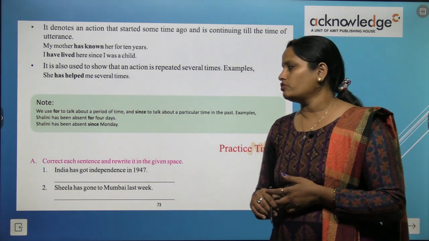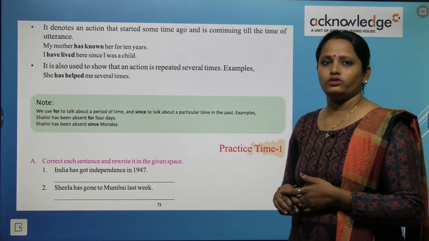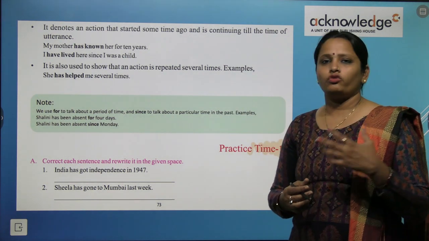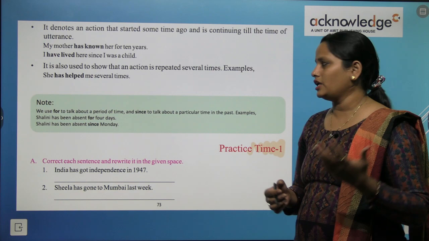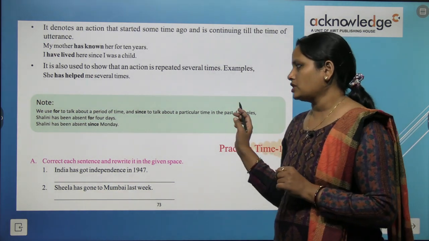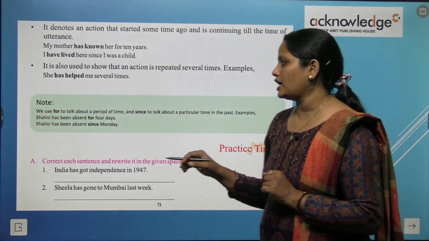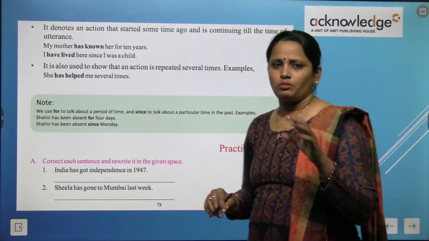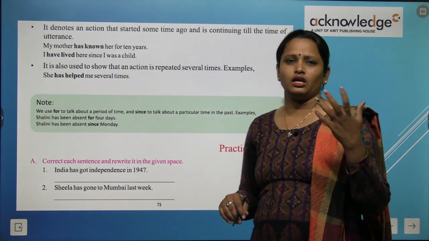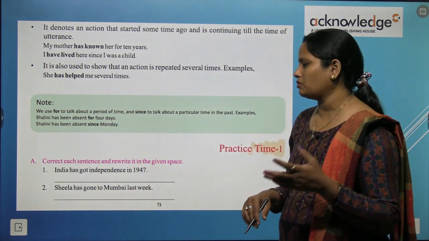Now, we use for to talk about a period of time and since to talk about a particular time. So for use करते हैं एक period के लिए और since use करते हैं particular time के लिए. In the past. Example is given here. Shalini has been absent for 4 days. So हमें पता है कि यहाँ पे एक लंबे समय की बात हो रही है, 4 दिन की बात हो रही है.